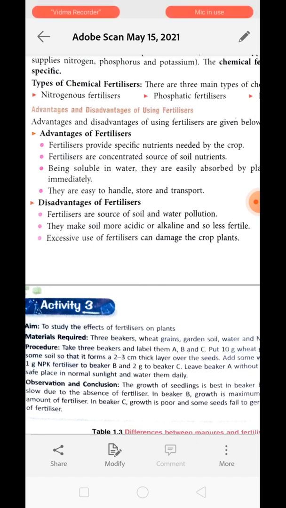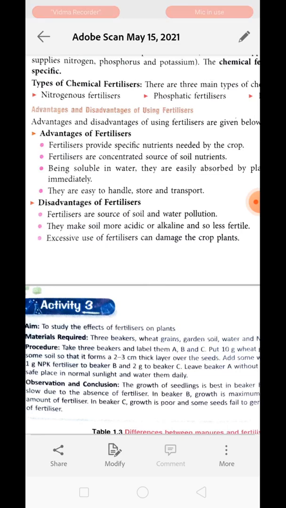Next, they make soil more acidic or alkaline, so less fertile. If the soil becomes more acidic or more basic, the microorganisms living in the soil will get damaged, they may die, and because of this the self nutrient recycling process will stop. Now the third point is, excessive use of fertilizer can damage the crop plant.